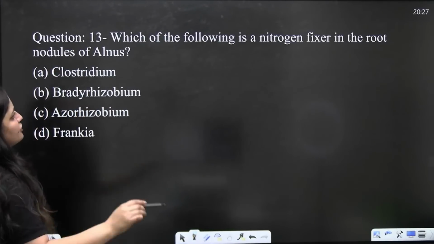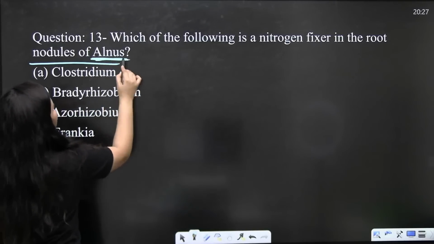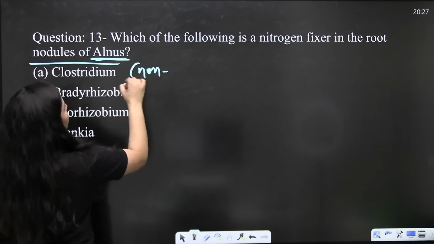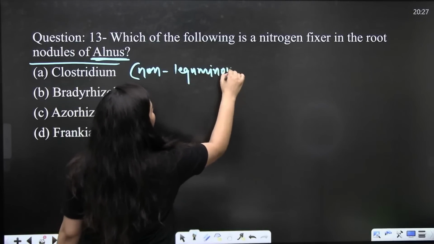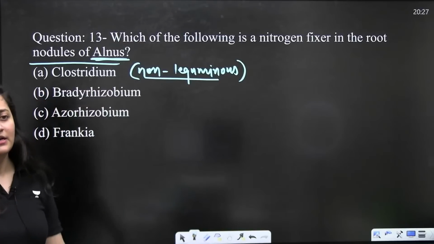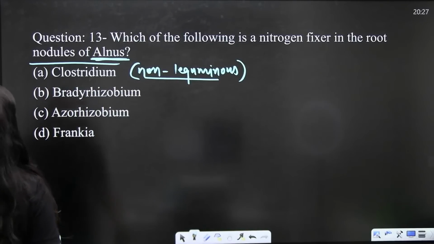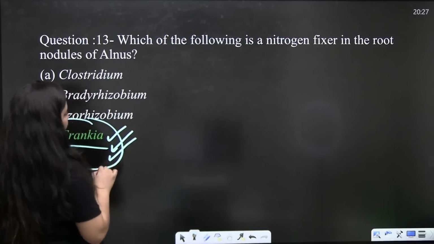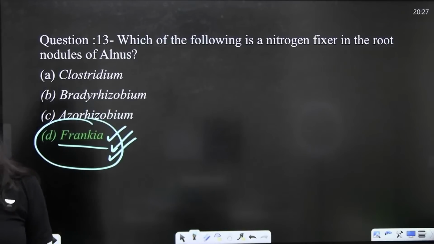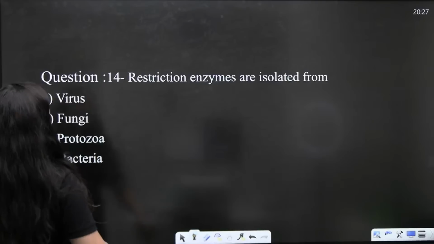The next question: which of the following is a nitrogen fixer in the root nodules of Alnus? Non-leguminous plant it is. It is not leguminous, it is a non-leguminous plant. You know the correct answer, and that is Frankia. Is that clear? Now the next question, guys.